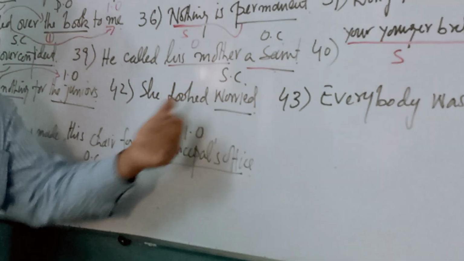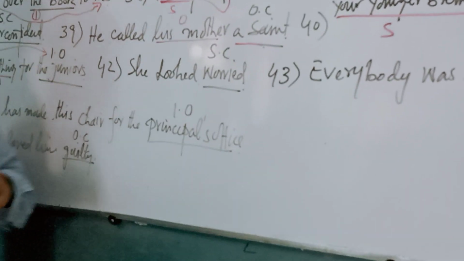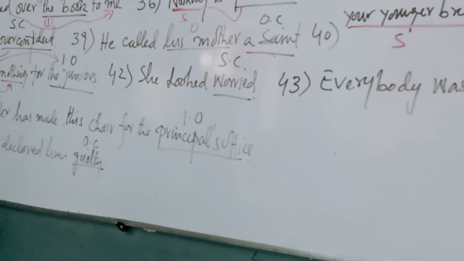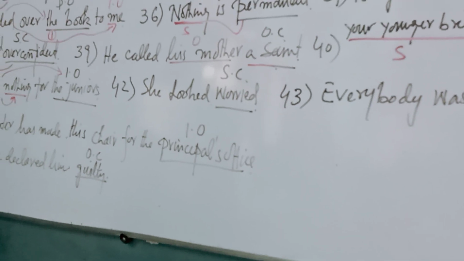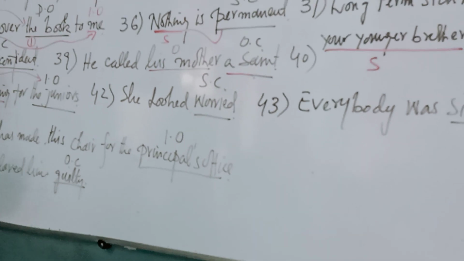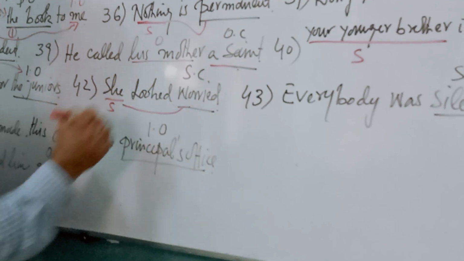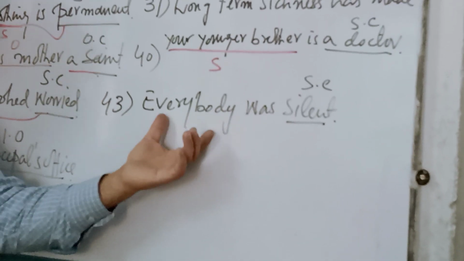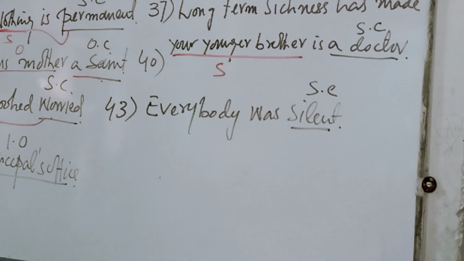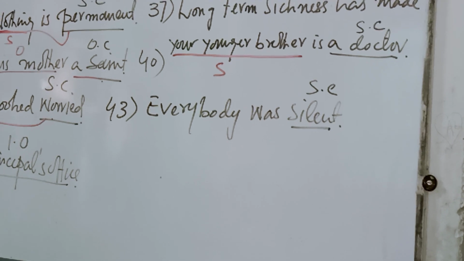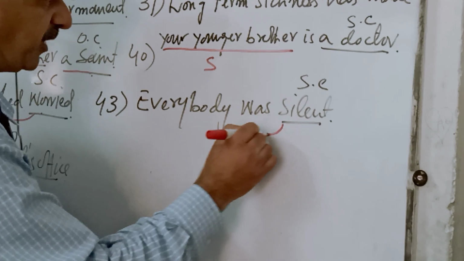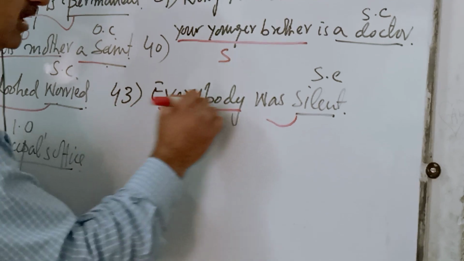She looked worried. Worried is a subject complement. Why is it a subject complement? Because it is completing the subject she. This worried is completing the subject she. Number 43: Everybody was silent. Why is silent a subject complement? It is completing the subject everybody. That's the reason silent is a subject complement.